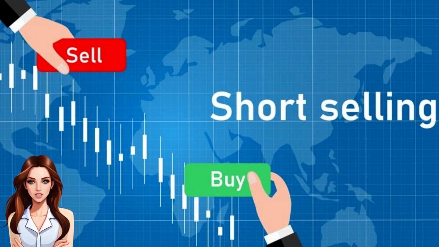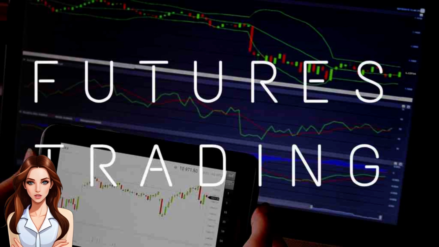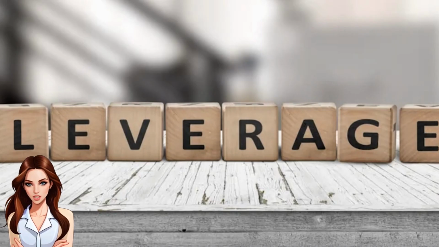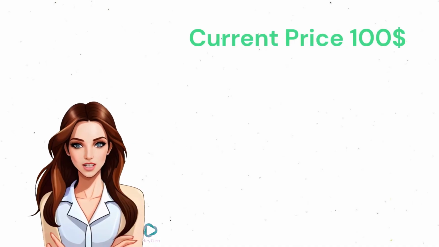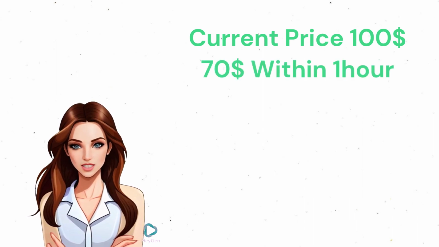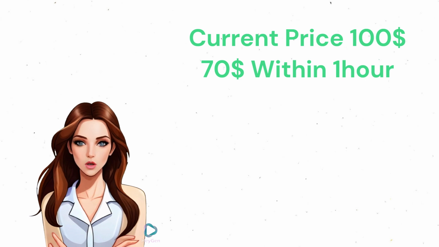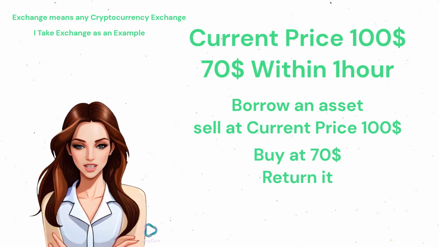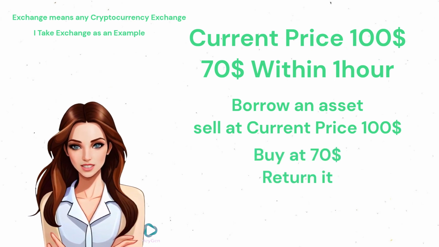First of all, remember that short position only opens in futures or margin trading, because short position can be opened by taking leverage, means borrowing an asset. For example, an asset is currently at a price of $100. With the help of my analysis, I predicted that the price of this asset will drop to $70 within 1 hour. So I borrow an asset from the exchange and sell it at the current price of $100. When the price drops to $70, I buy that asset and return it to the exchange.